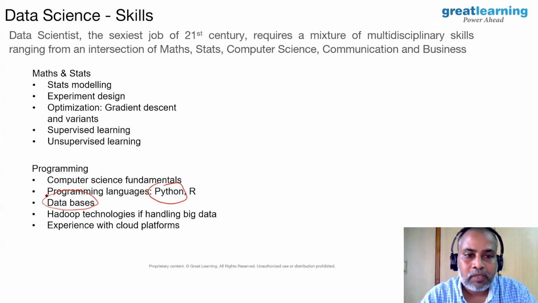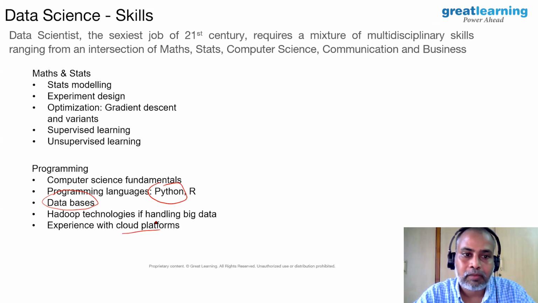Since most of the development and production is through cloud platforms nowadays, clients ask for experience with cloud platforms. So right from the first day, you should be using Google Colab or AWS. This would help you in your job search and also in succeeding in the job.